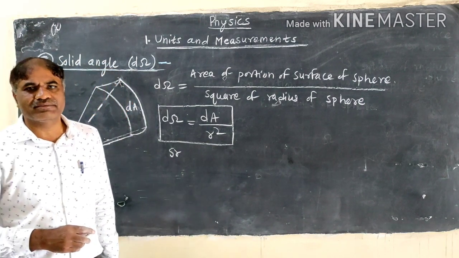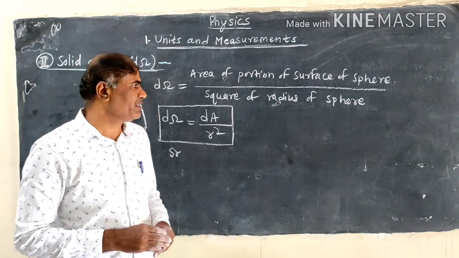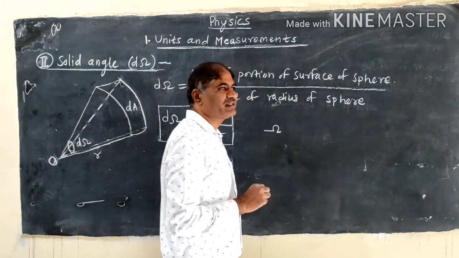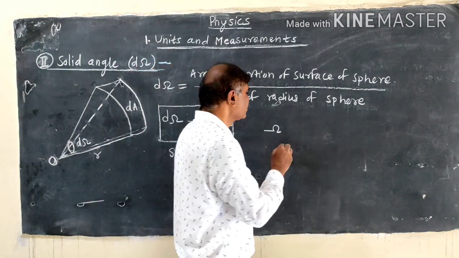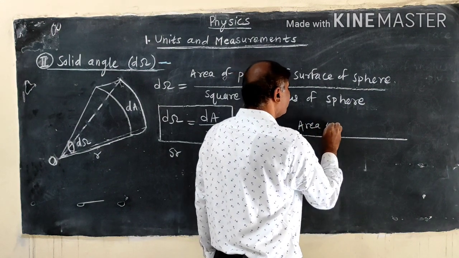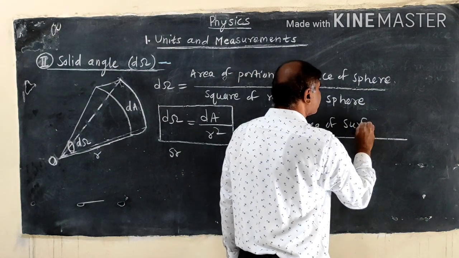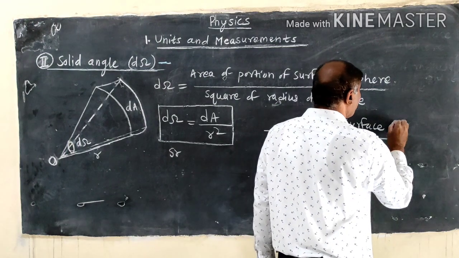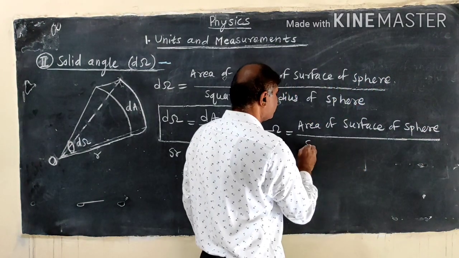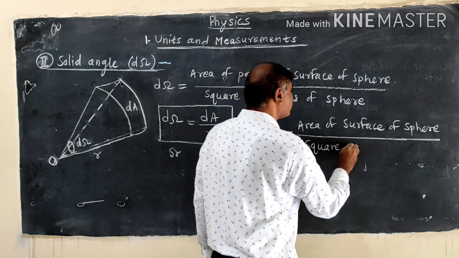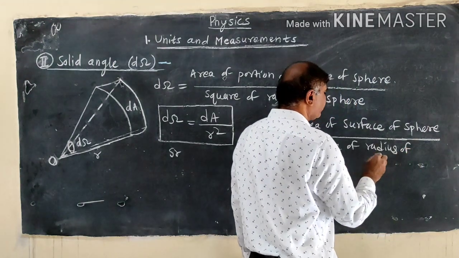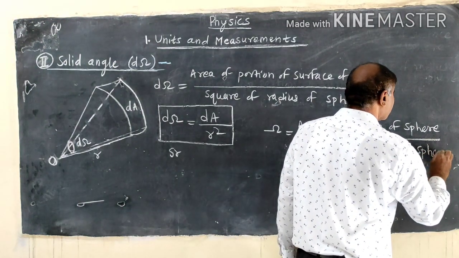Now we want to calculate the solid angle for the entire sphere, and we consider omega is the solid angle for the entire sphere, equal to the area of the surface of the sphere divided by the square of the radius of the sphere.